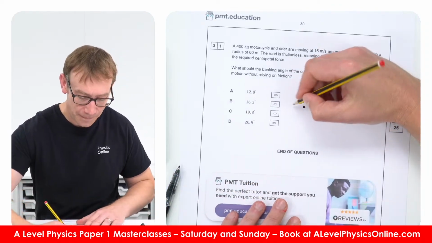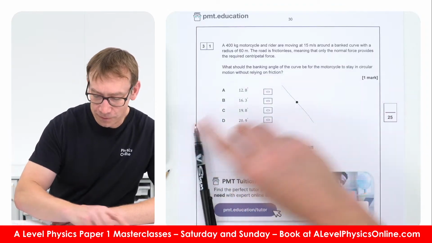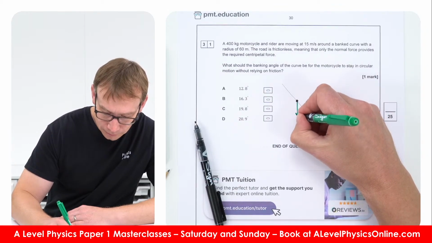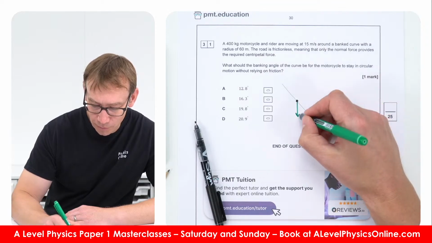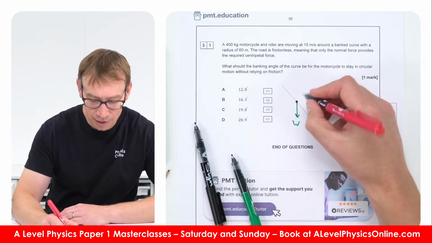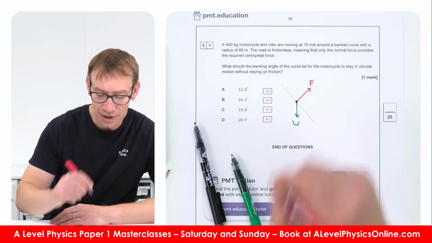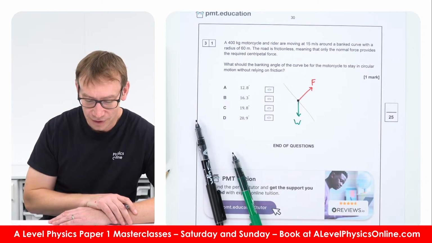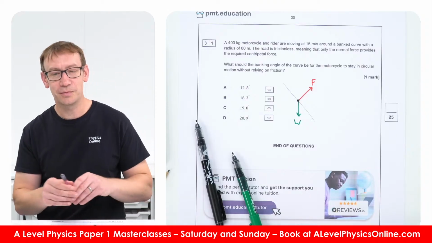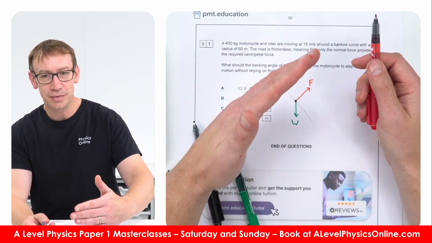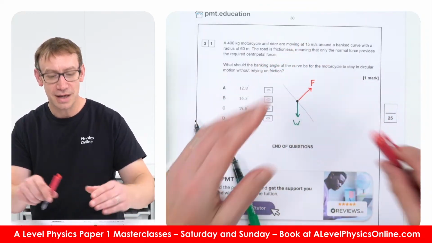So I'm just going to do this. There's a banked track, and there's going to be a weight force acting down, and a normal contact force, let's just call that F, which is acting at 90 degrees to that surface. What should the banking angle of the curve be for the motorcycle to stay in contact without relying on friction? This is the limiting case: if they're going a bit slower, there's going to be friction acting up the slope, and if they're going too fast, the friction is acting down.